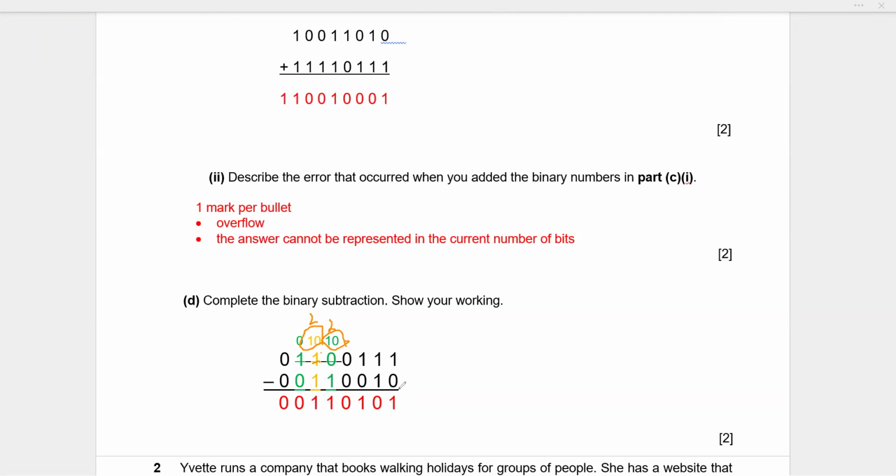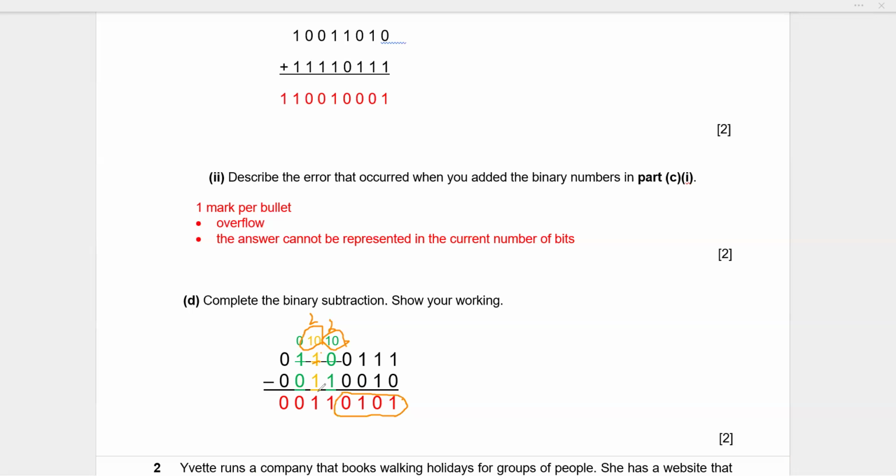I hope that is clear. This whole nibble was very simple, and I hope we have all understood this very easily. But this one needs a little bit of explanation, so that is why I'm explaining again. 0 minus 1 was not possible, so we borrowed 1 from here. It became 10 or 2. 2 minus 1 was a 1. This gave itself, so it became a 0.